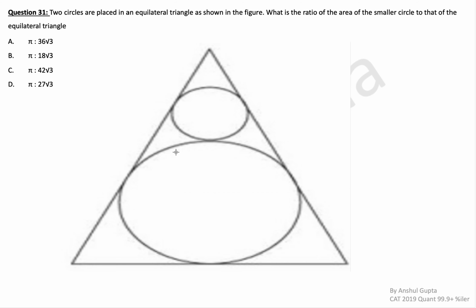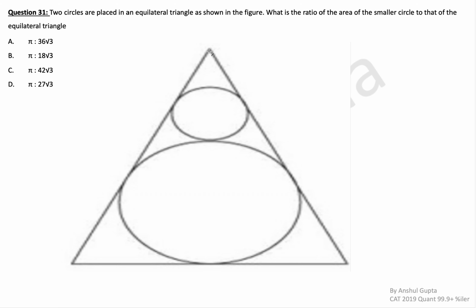So first of all, we are given an equilateral triangle, so this question becomes easy for us. An equilateral triangle is 100% symmetrical. Everything that you can think of in an equilateral triangle is symmetrical. All the centers that you have, centroid, orthocenter, circumcenter, all of those are also coinciding. So let's first try to find the radius of the smaller circle. That is when we'll get to the area of the circle. Let me try to draw a line here between these two first. In fact, let's draw this later. Let's understand the rationale of everything that we're doing.